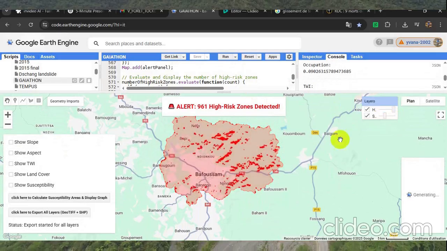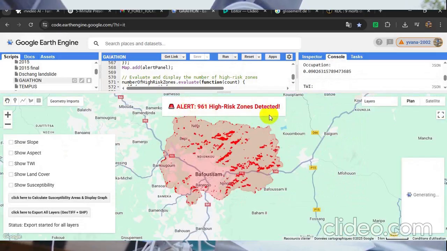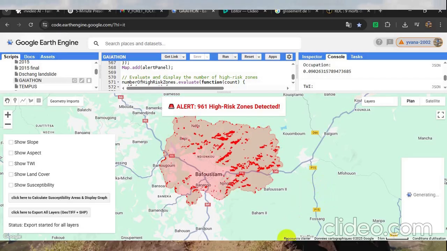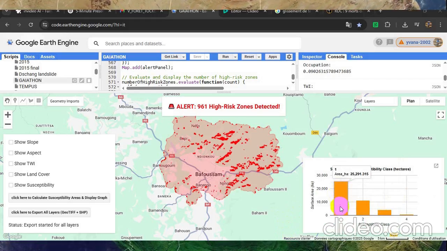Looking ahead, my solution is scalable and adaptable. I plan to integrate real-time IoT sensors for live monitoring, bring in multi-temporal data for even more dynamic risk assessments, and roll out this approach to other vulnerable regions of Cameroon.